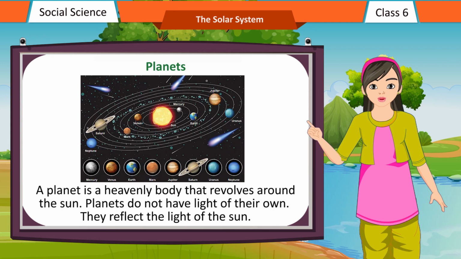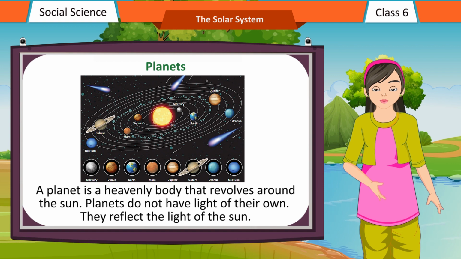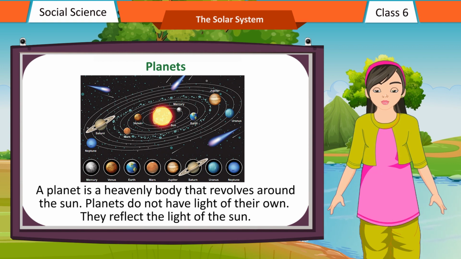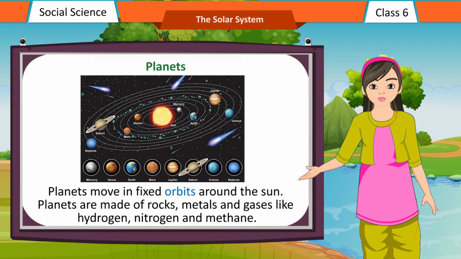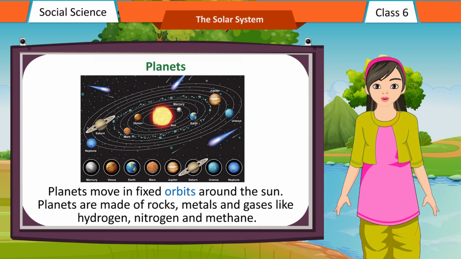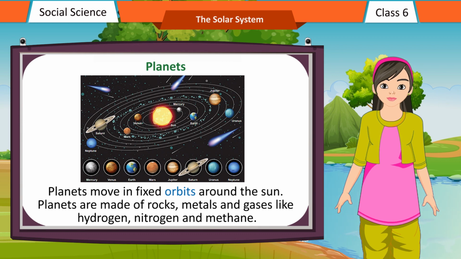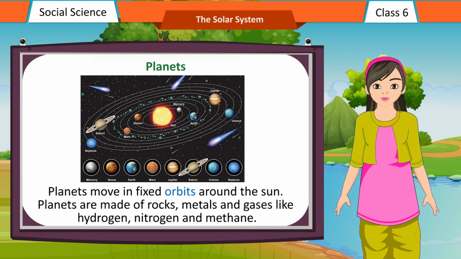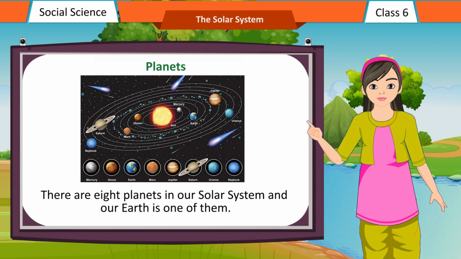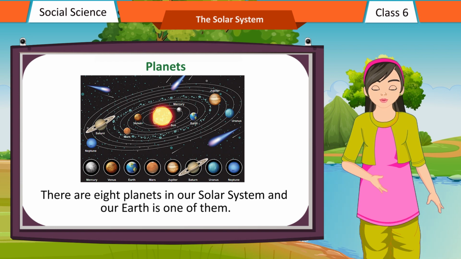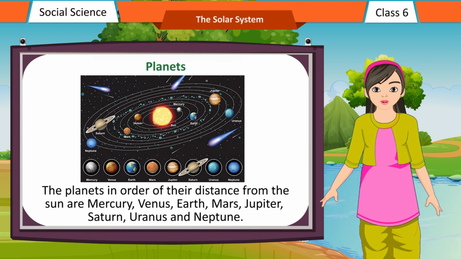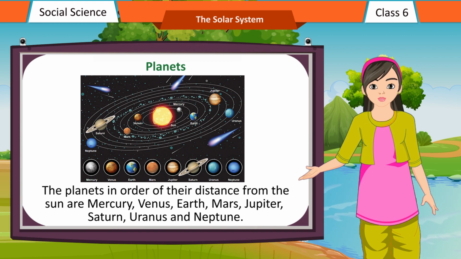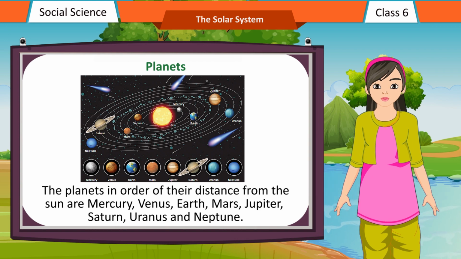Planets. A planet is a heavenly body that revolves around the Sun. Planets do not have light of their own. They reflect the light of the Sun. Planets move in fixed orbits around the Sun. Planets are made of rocks, metals and gases like hydrogen, nitrogen and methane. There are 8 planets in our solar system and our Earth is one of them. The planets in order of their distance from the Sun are Mercury, Venus, Earth, Mars, Jupiter, Saturn, Uranus and Neptune.